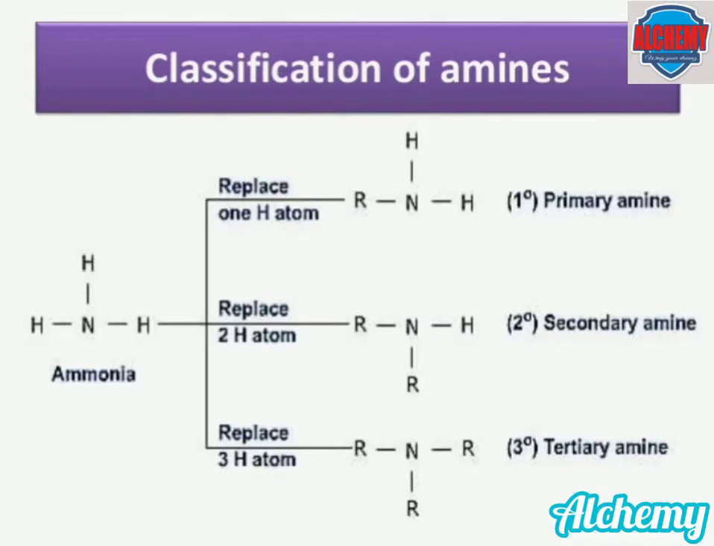Thus, amines are classified into primary, secondary, and tertiary on the basis of the number of hydrogen atoms replaced by the alkyl or aryl group. If only one hydrogen atom is replaced by an alkyl or aryl group, it is called a primary amine. If two hydrogen atoms are replaced, it is called a secondary amine. And if all three hydrogen atoms are replaced, it is called a tertiary amine.